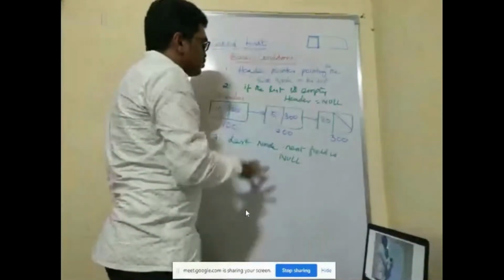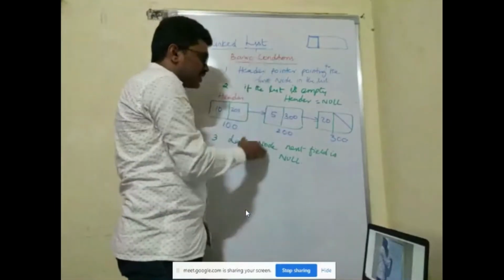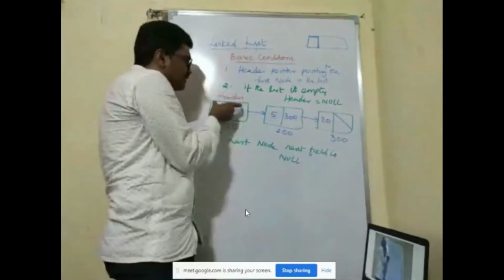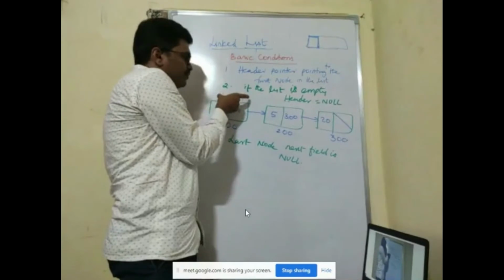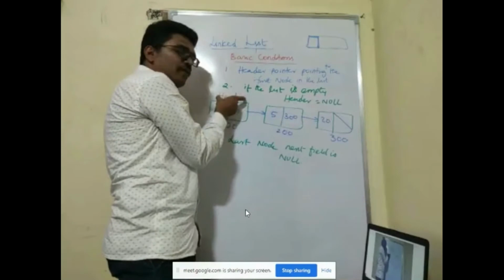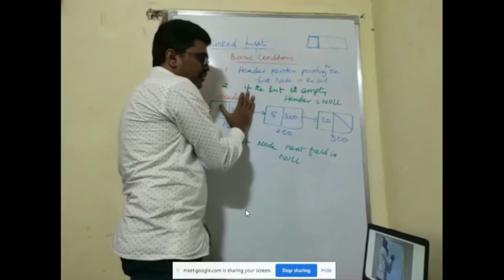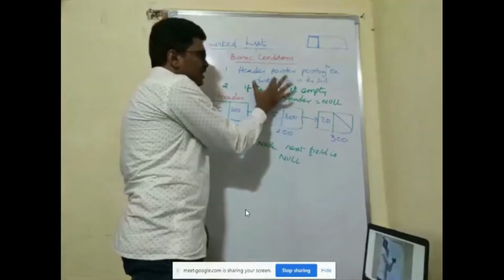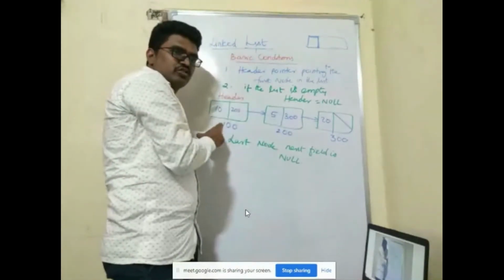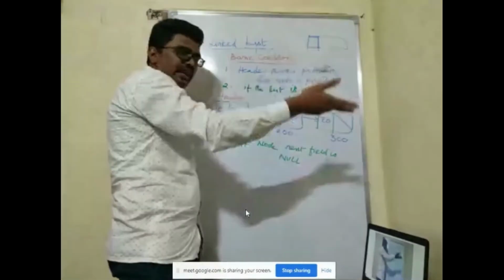Basic conditions. Whatever operations we do on a linked list, we should not violate these basic conditions. A linked list is a collection of nodes. For the first node, we have one pointer which points to the first node in the list. That is called header. At any cost, I should not modify this. Only when I am deleting the first node can it go to the second one, because after deleting, the second becomes the first node. So that is the first rule: header is a pointer which points to the first node in the list. Whatever operations I do, I should not modify header such that it moves to some other element.